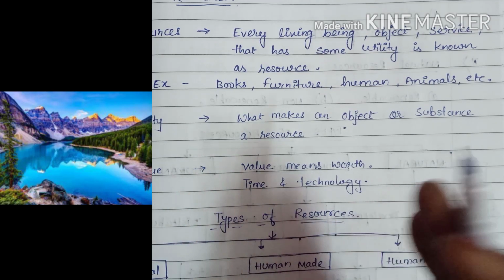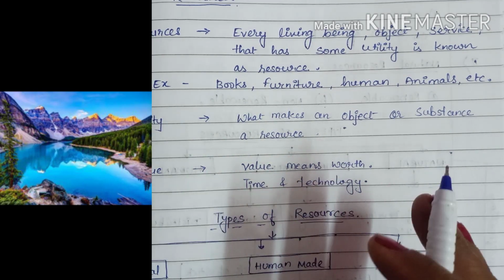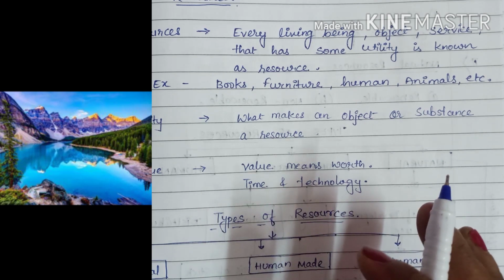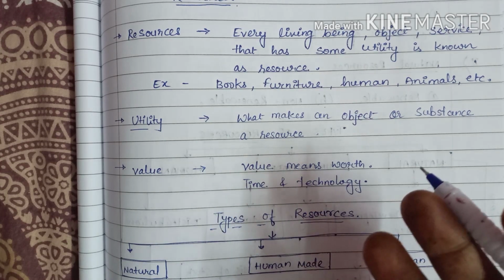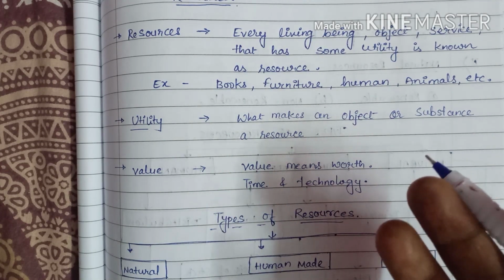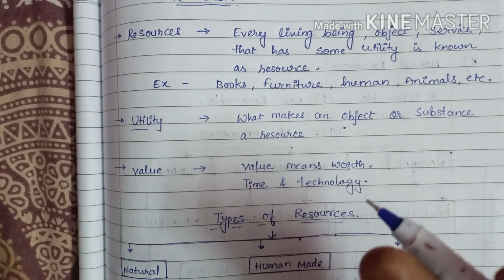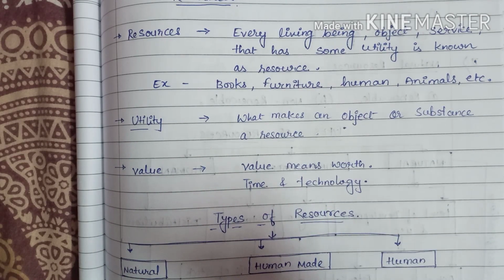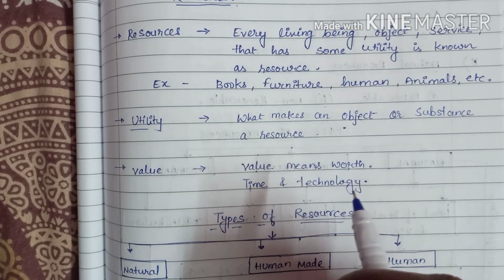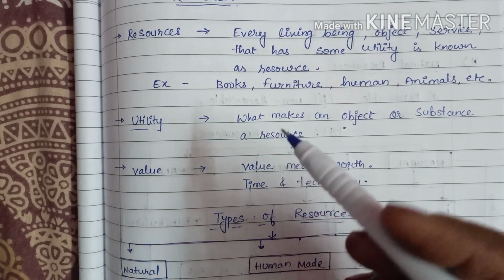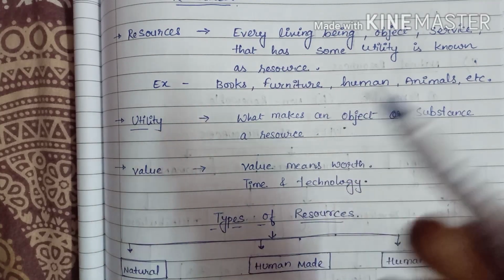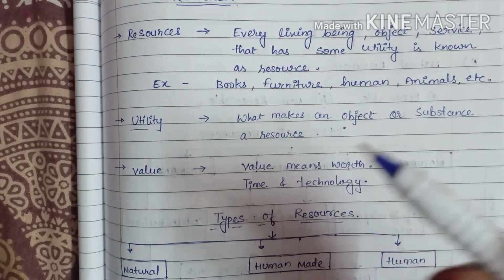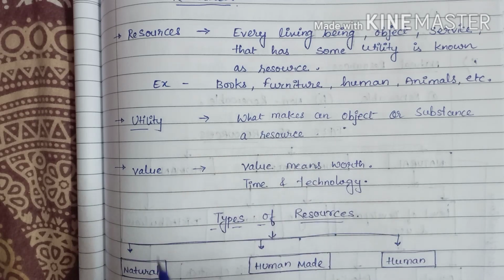Some resources can become economically valuable with time, like your grandmother's home remedies. They have no commercial value today, but if they are patented and sold by medical firms tomorrow, then they could have economic value. In that line I said one word, patent. What is the meaning of patent? It means the exclusive right over any idea or invention is called a patent.